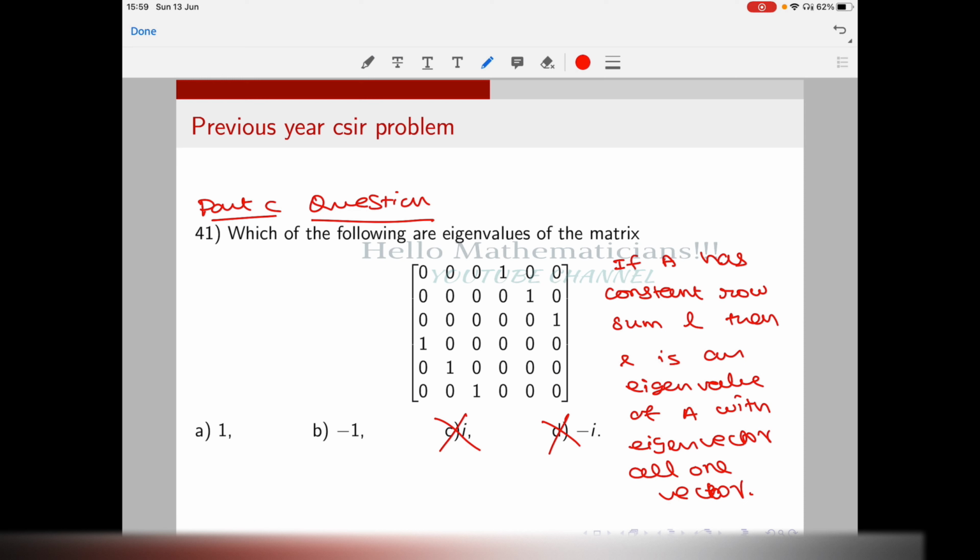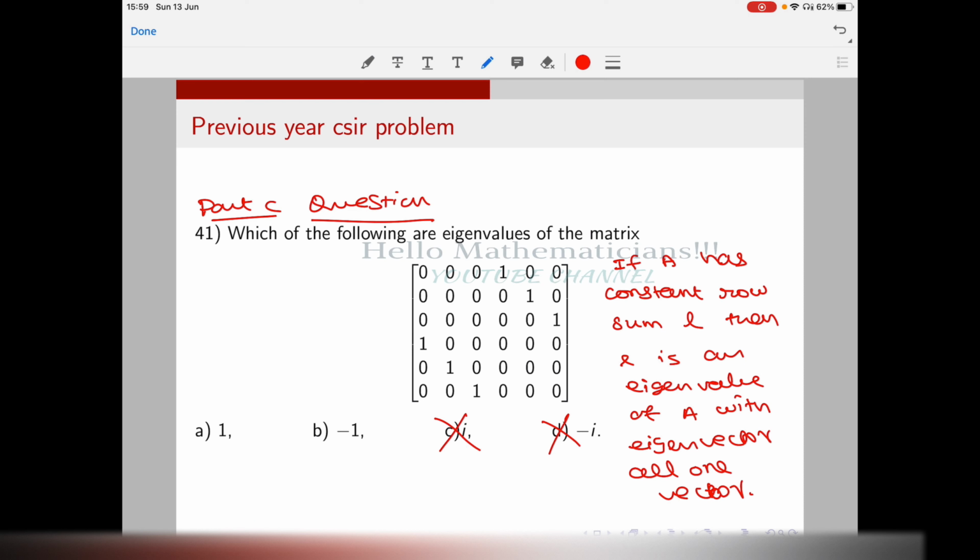Okay, so this is one standard result. As I said, I have given a link to the proof of this result in the description, where there is another CSIR problem where you can use this same result to solve that problem. Please check that problem. That problem is very interesting.